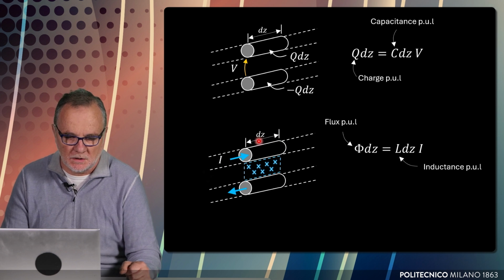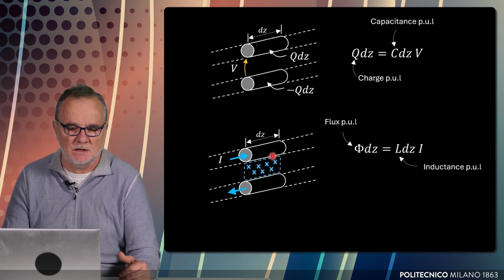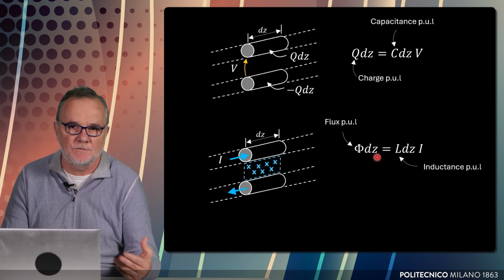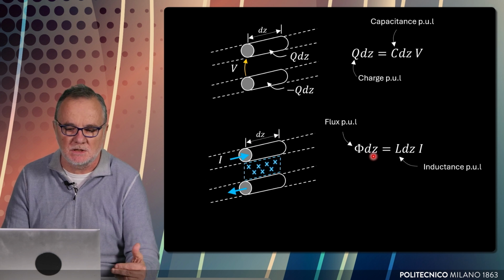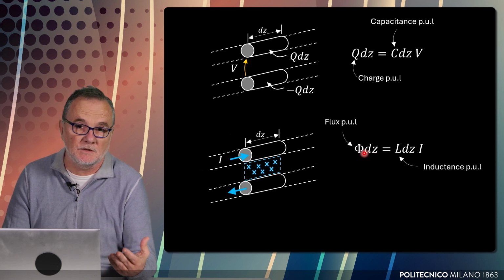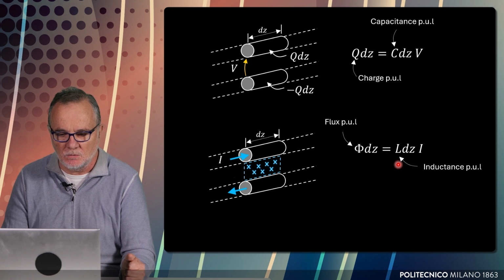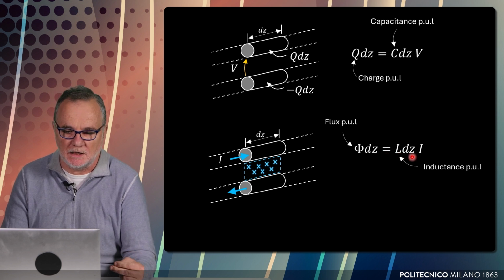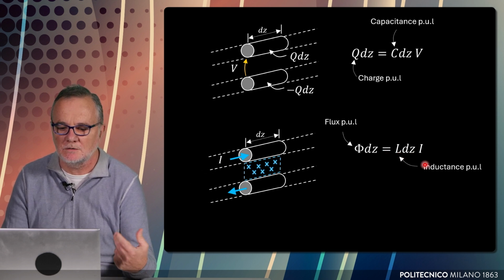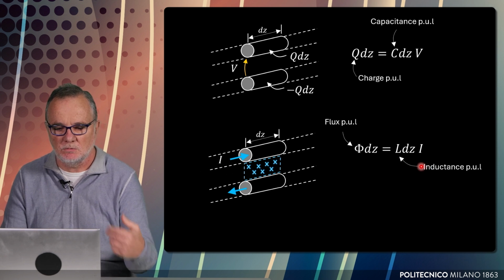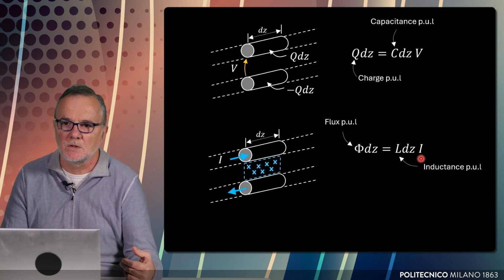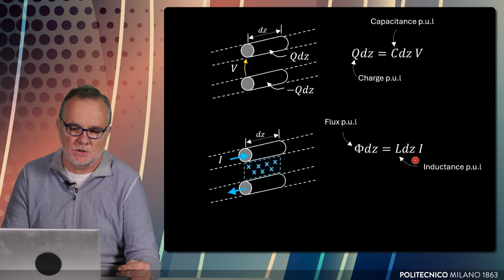So associated to a small length dz of line, there will be a flux per unit length, phi, times dz. Phi is the flux per unit length that must equal the inductance per unit length times dz times the current. So there is also in this case a link between fields and circuit quantities, voltage and current.